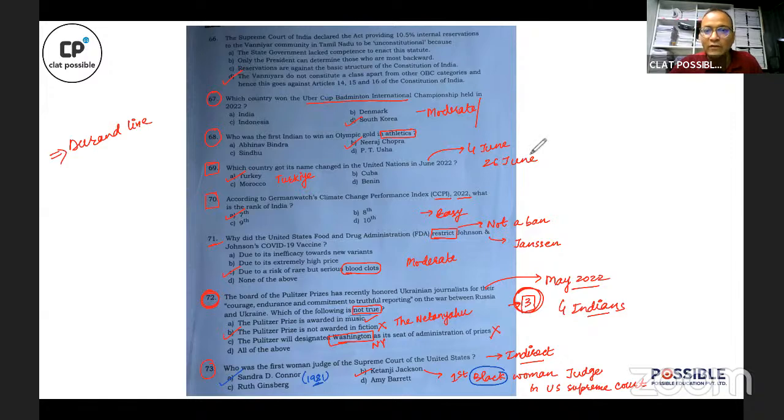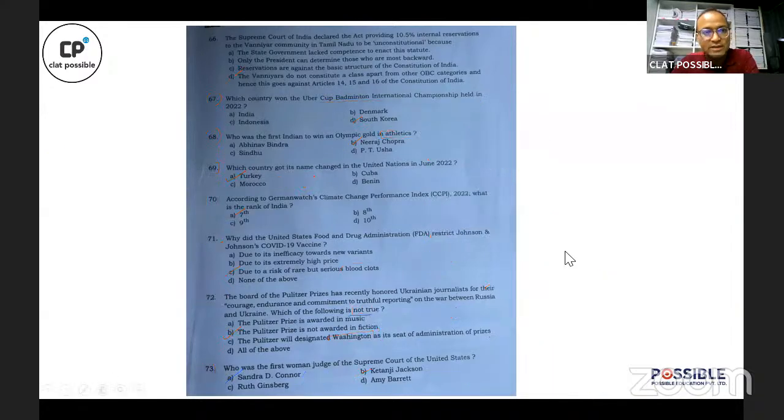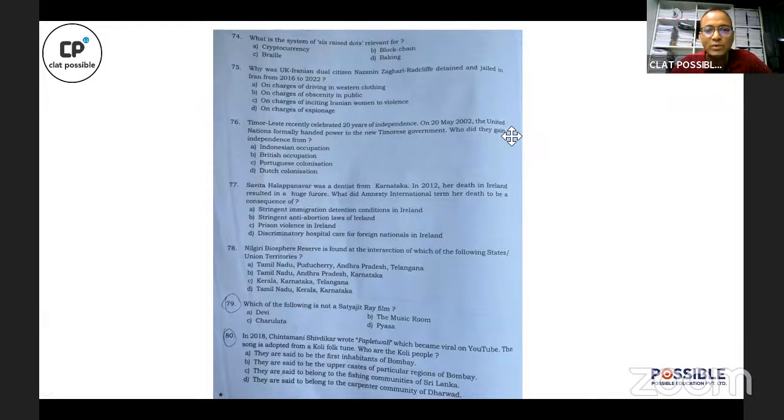All right. And for the last 7 questions in this section, let us look at those quickly. Question number 74, I would rate it as a moderately difficult question. Because even if you are not aware of what the 6-dot system is, you can with some smartness guess that it is a system of representing alphabets in Braille.